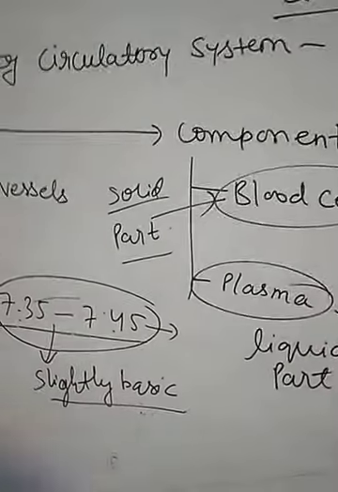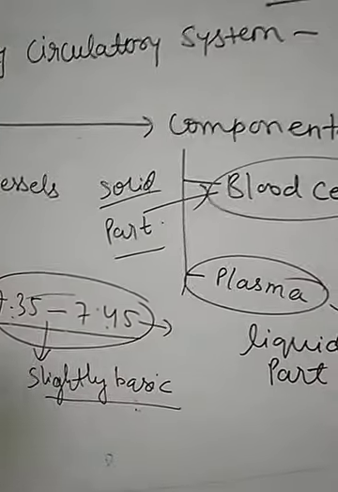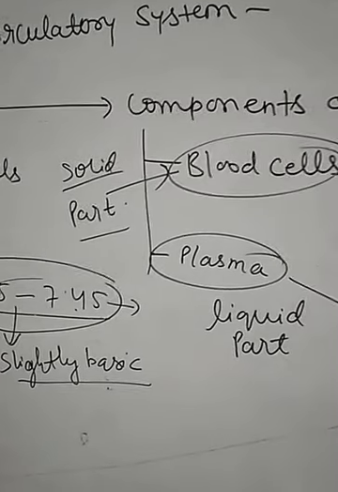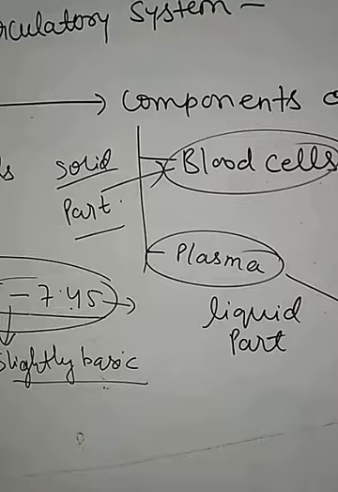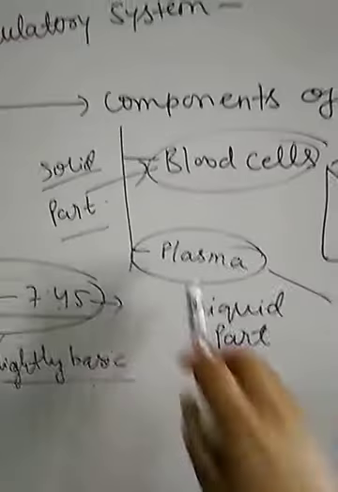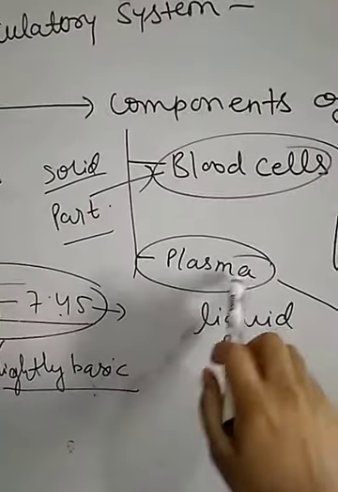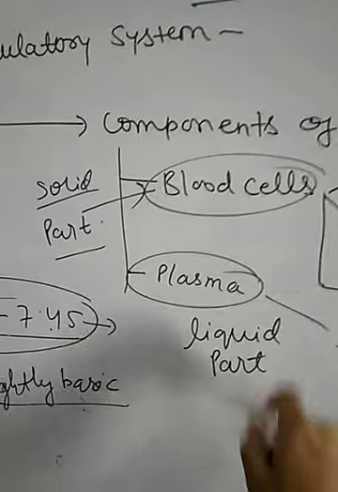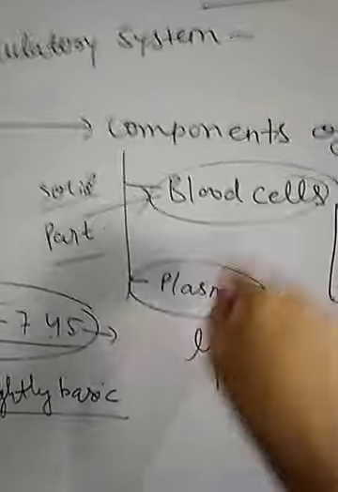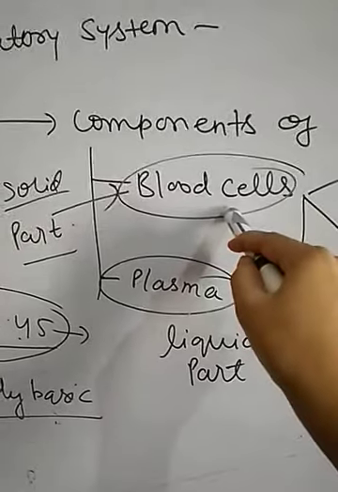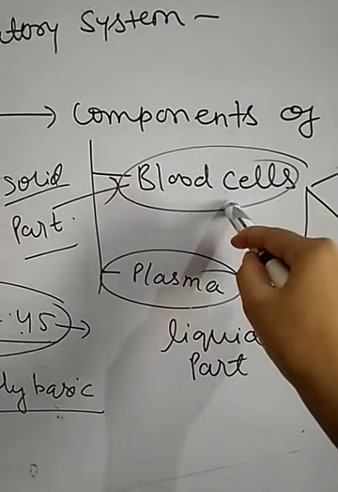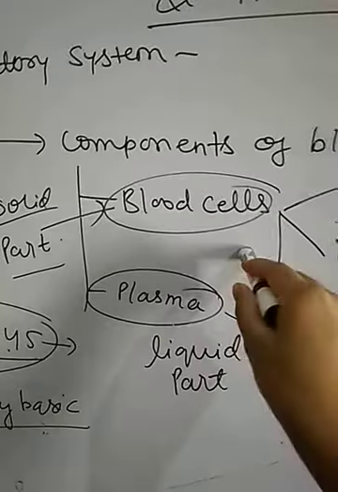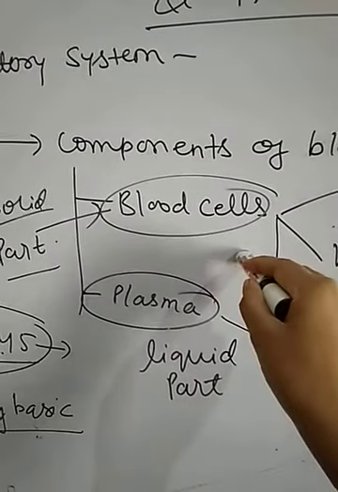Children, the question is how blood transports the material from one part of the body. It is with the help of the liquid part of the blood, that is plasma. It helps in the conduction of materials from one part to another part, and in this plasma the blood cells are suspended. And all these blood cells have different functions.